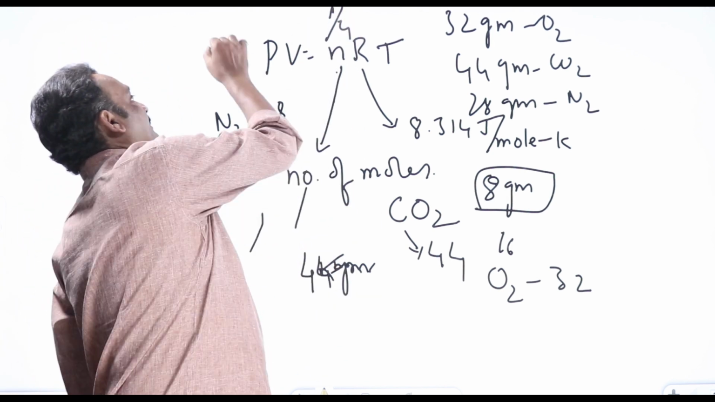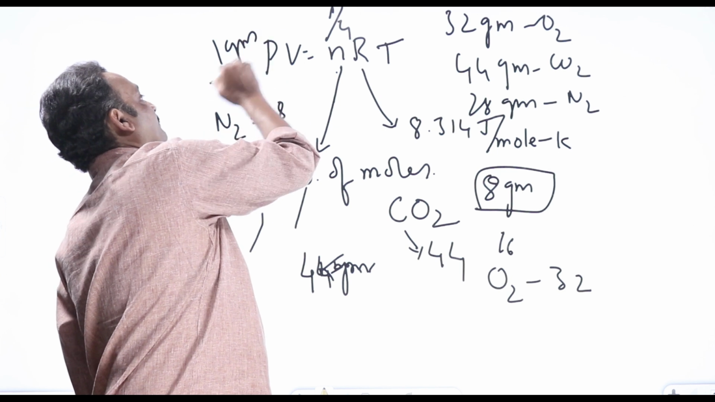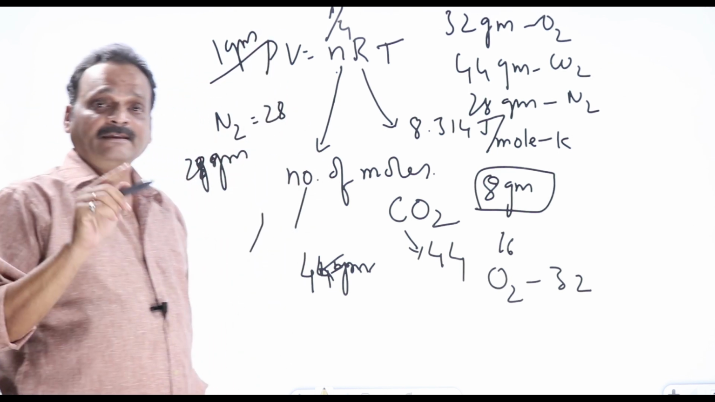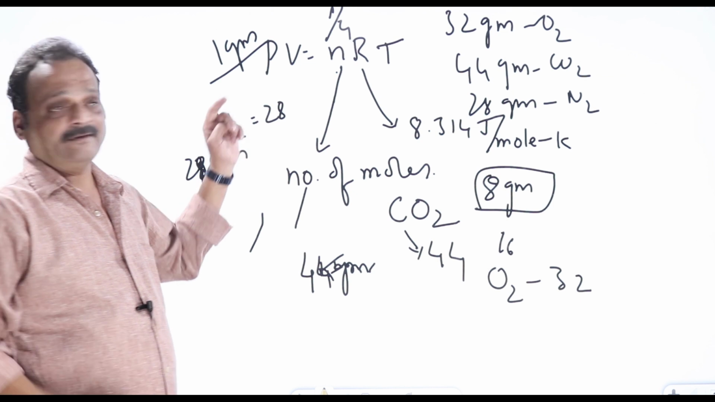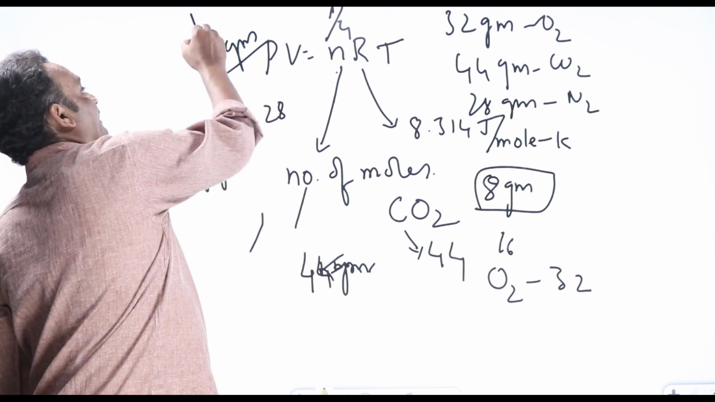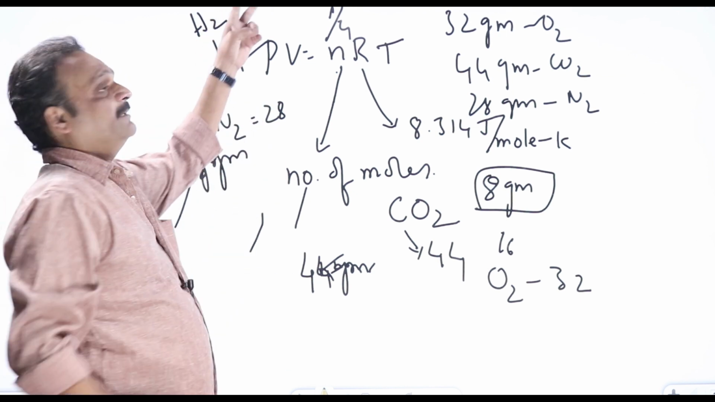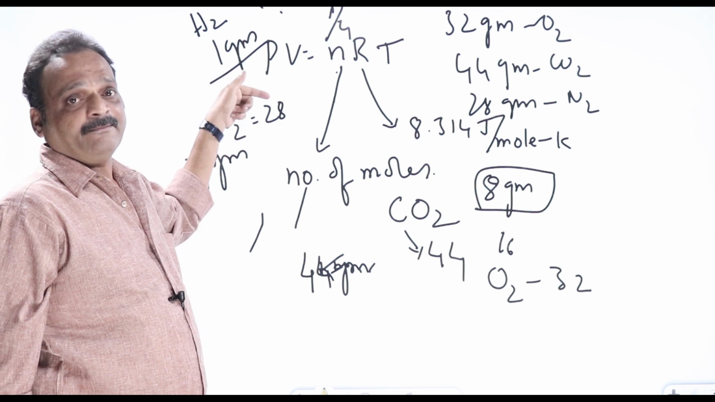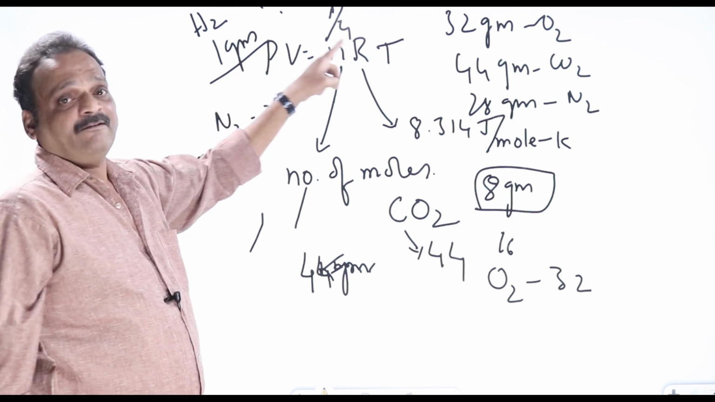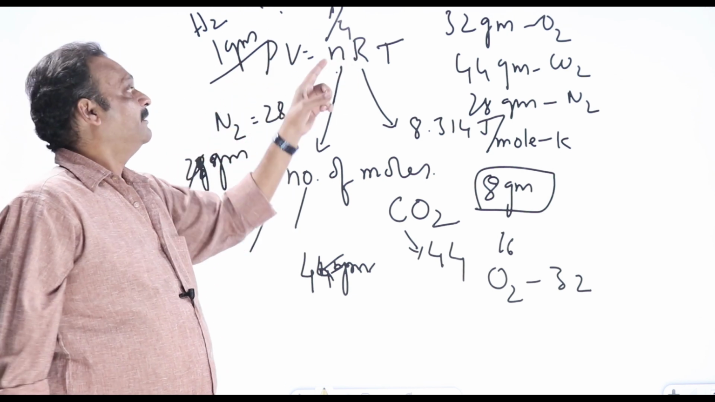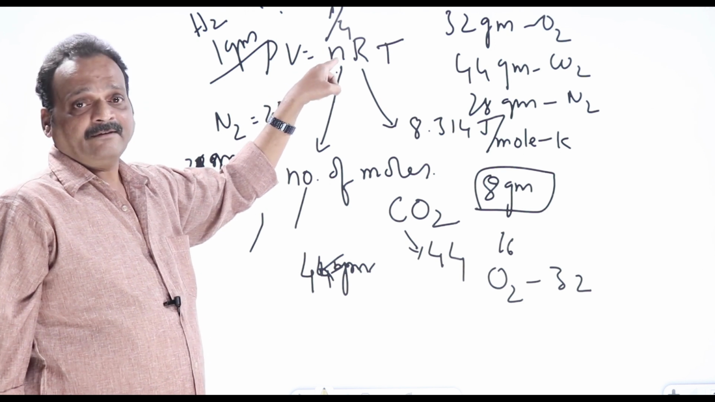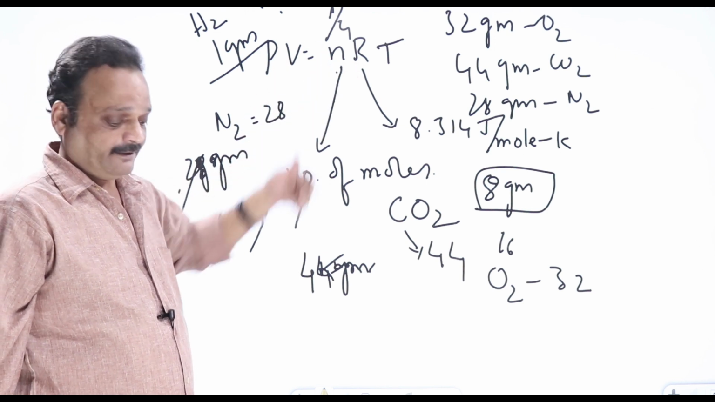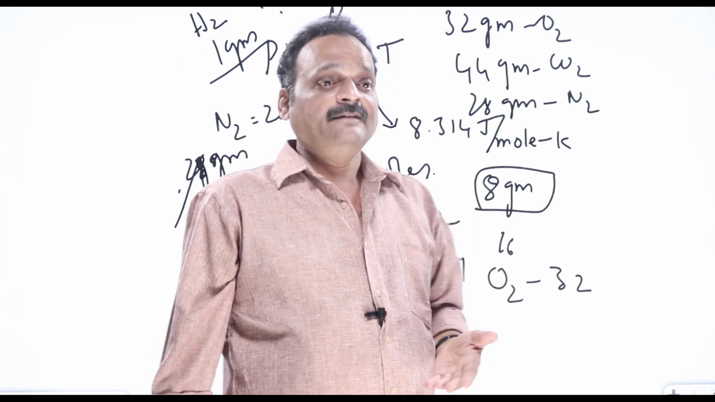Similarly, 1 gram of hydrogen: the hydrogen atomic number is 1, the weight is also 1, but hydrogen gas means H2, so the molecular weight is 2 grams. If I take 1 gram in that problem, it should be half mole. One should be careful in taking the right value of n, whether it is 1 or 1/2 or 1/4 or 1/8, like that.